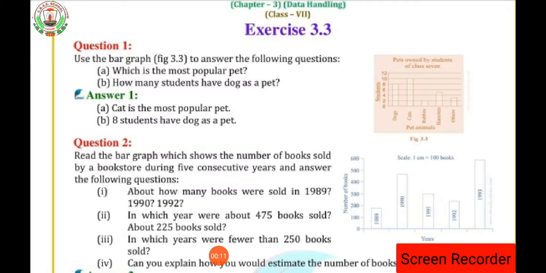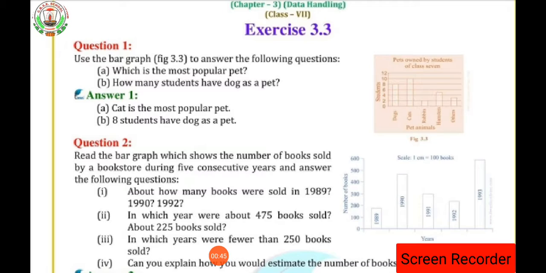Now in this video, we are going to start exercise 3.3. Here we are going to deal with the graph questions. So first question, we have to see the graph and answer the following questions. In question number 1, use the graph, figure 3.3 in your book, to answer the following questions. We have to look at the graph and answer.